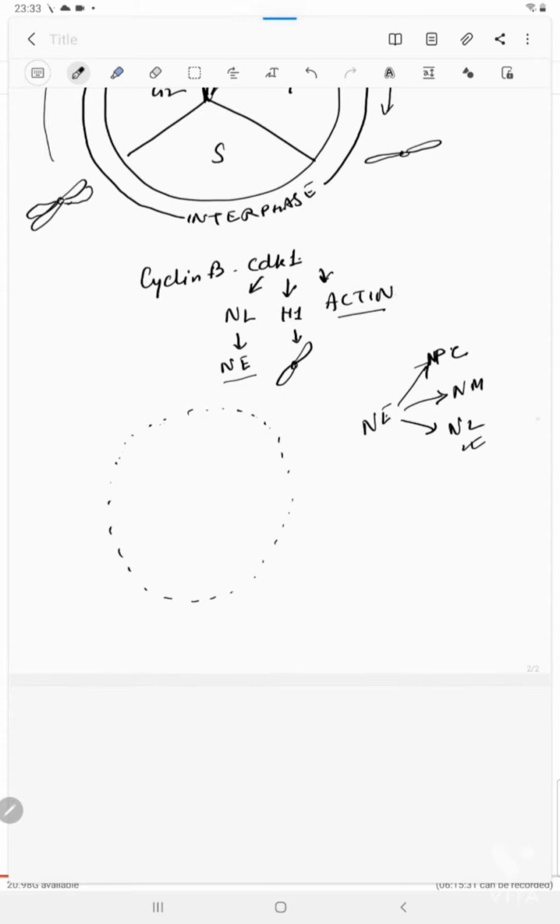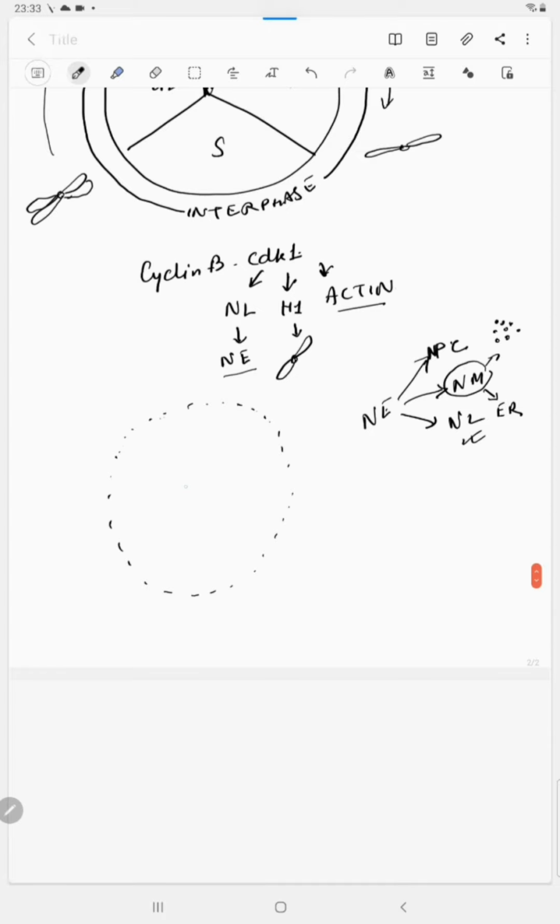The nuclear lamina depolymerizes, and about the nuclear membrane, it is said that either it is converted into very small vesicles which diffuse into the cytoplasm, or it is absorbed by the endoplasmic reticulum. The latter theory seems more feasible because the endoplasmic reticulum is in a continuum with the outer membrane of the nuclear envelope. Whatever the case, all these structures are disassembled or dismantled in prophase. So they disappear. The chromosome condensation occurs.